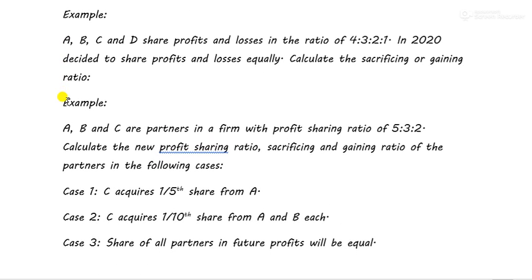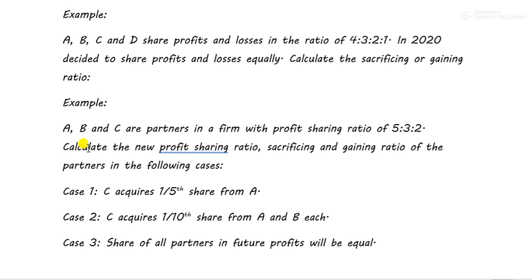Let's move on to another kind of sums. So here it says that A, B and C are partners in a firm with ratio of 5 is to 3 is to 2. Calculate the profit sharing ratio, sacrificing and gaining ratio. So in this sum they have not given us the new ratio. Instead they have told us to calculate the new ratio. What was I telling, that we have to calculate the new profit sharing ratio, and then we have to calculate the sacrificing and gaining ratio.